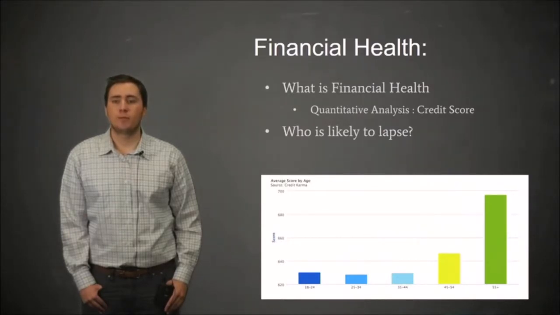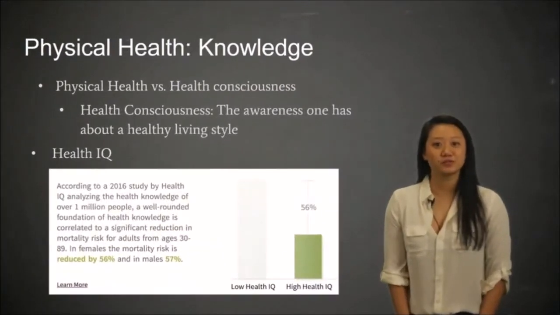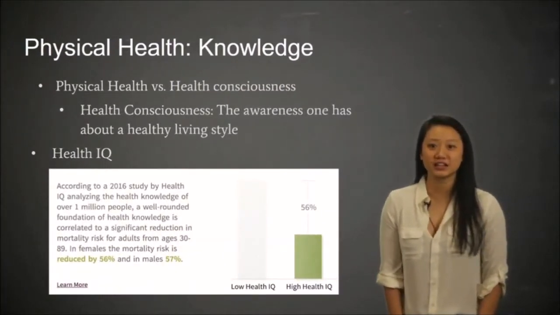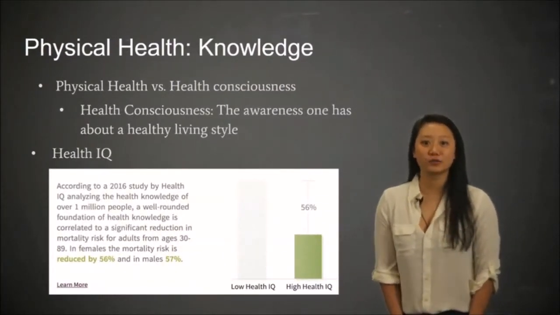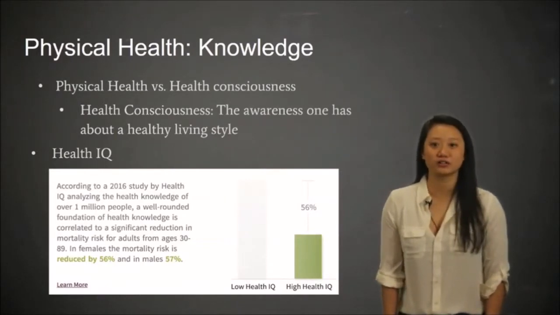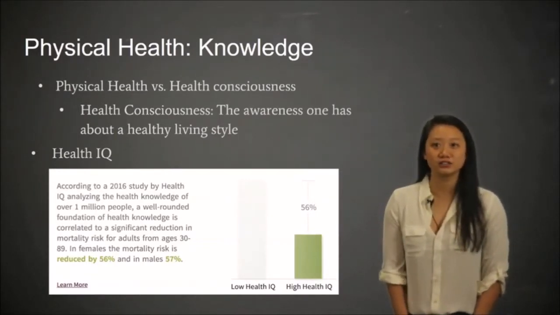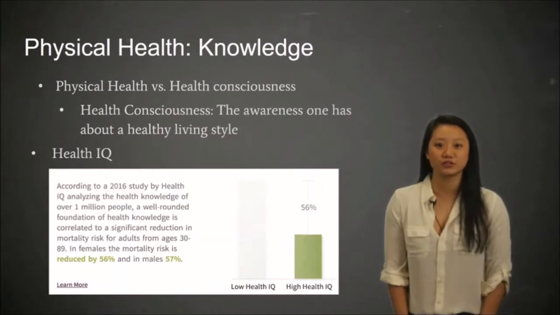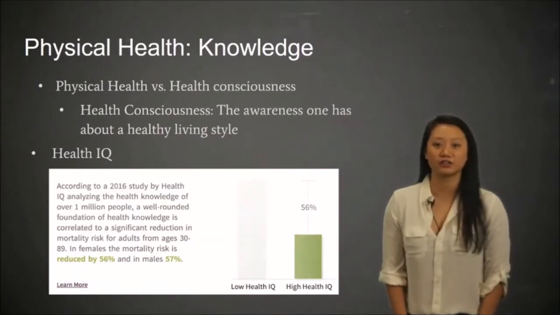A better understanding of this will help our bottom line goal of trying to price policies more accurately and more competitively. Next, we will talk about factors that affect mortality rates, which we have split up into 2 categories, physical and mental health. There are many different variables that affect physical health, such as eating and exercise habits. However, we decided to look at a different approach and look at one's health consciousness.